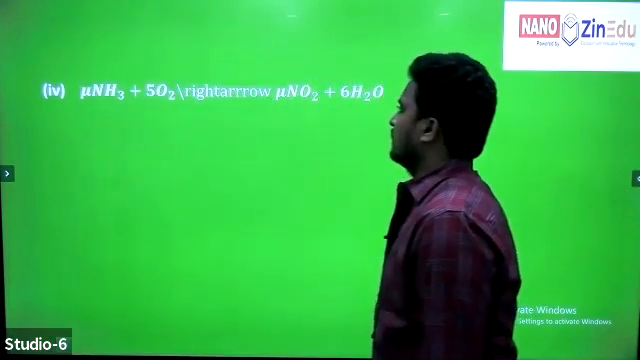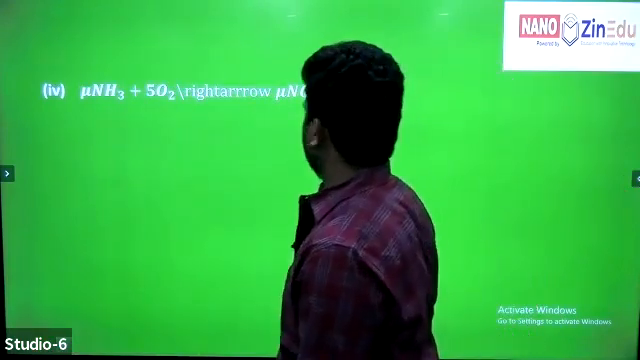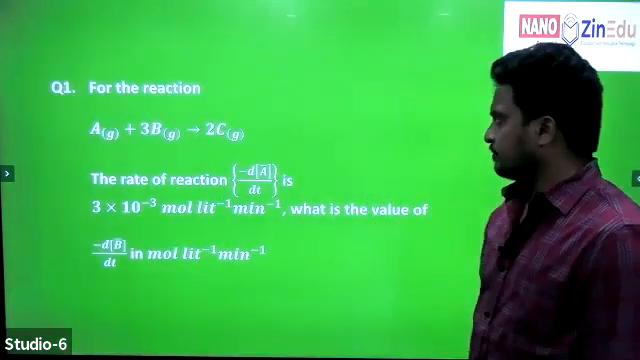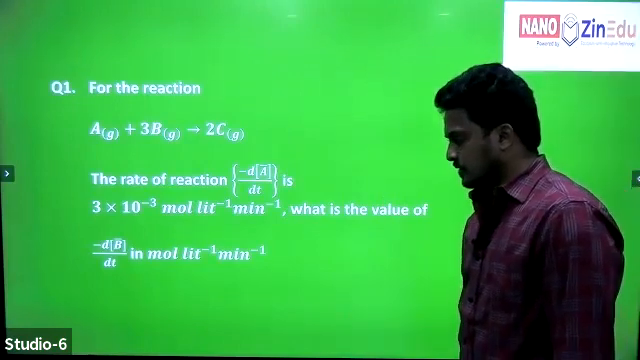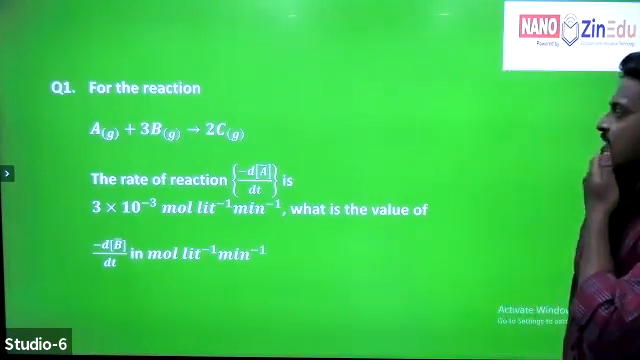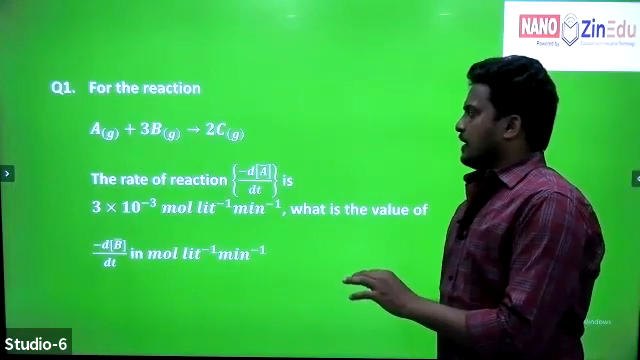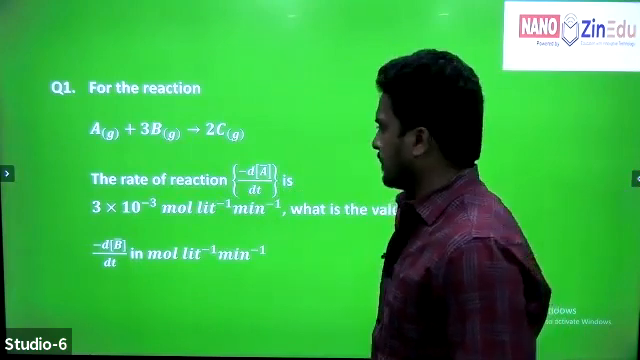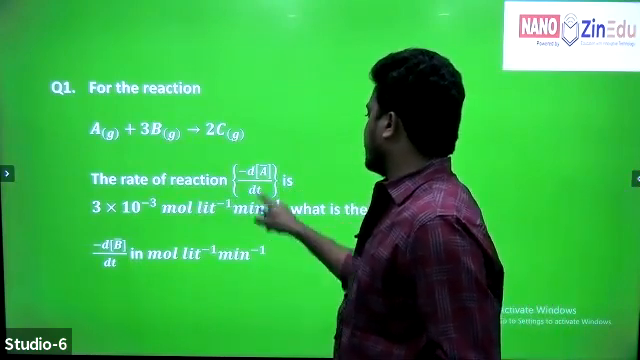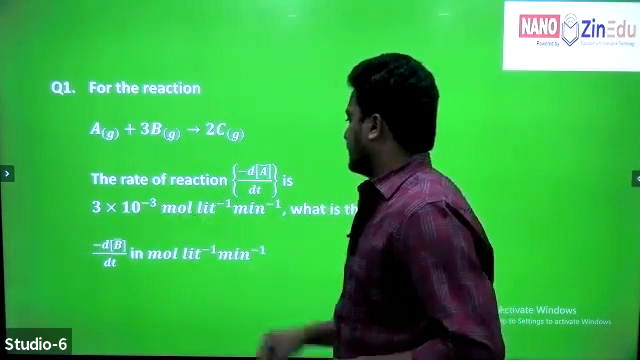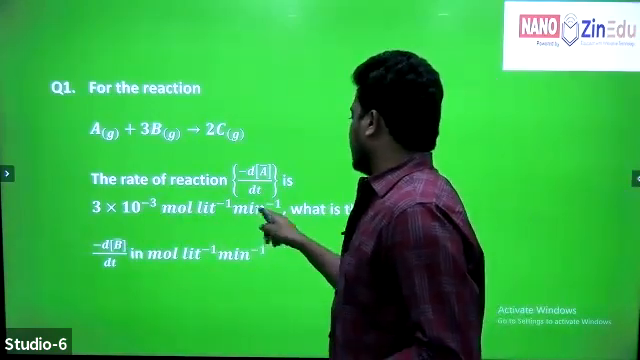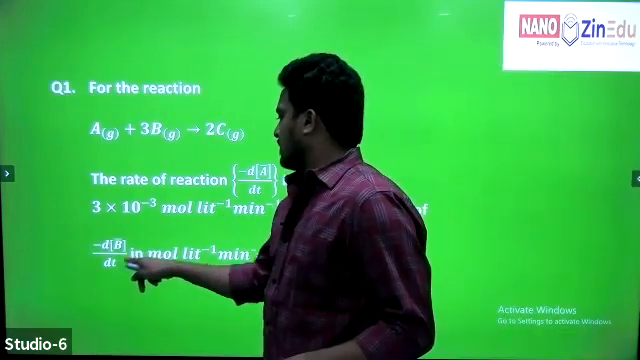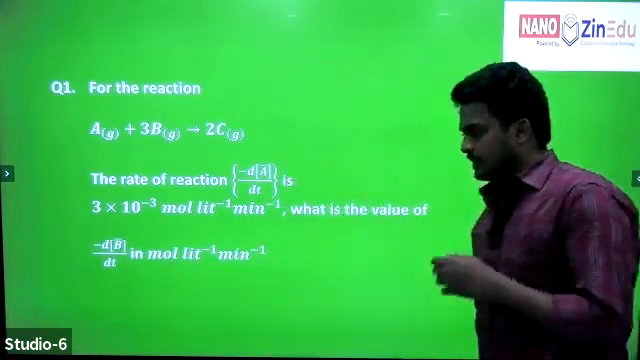Next one. The question is not correct, leave it. Now write the question number. This is our first question. See, for the reaction A plus 3B gives 2C, the rate of reaction with respect to A is 3 into 10 to the power minus 3 mole liter inverse minute inverse. What is the value of minus dB by dt in mole liter inverse minute inverse?